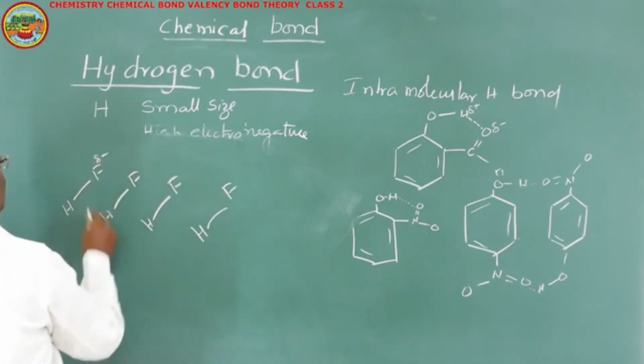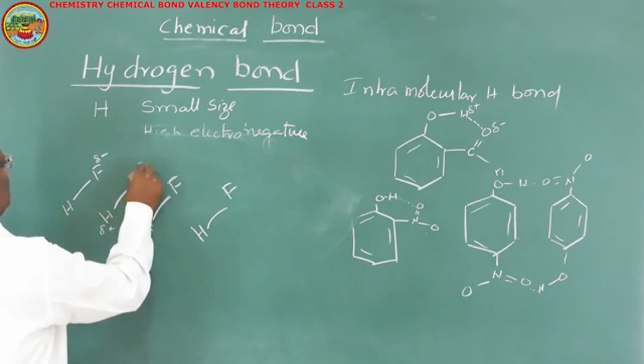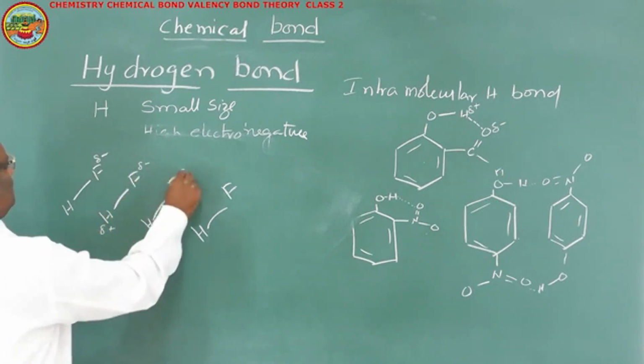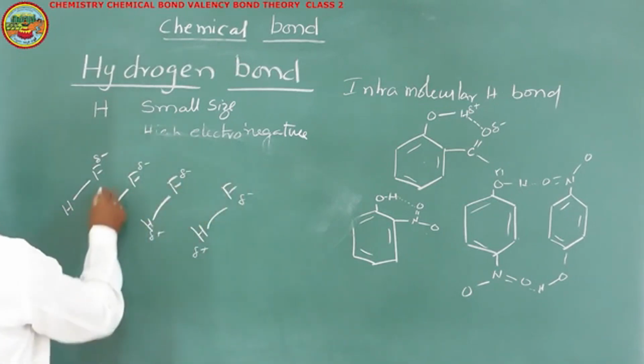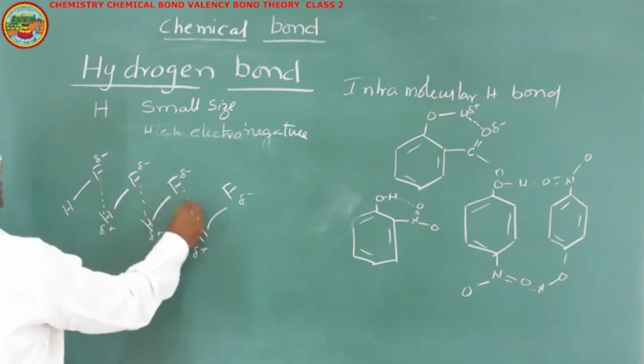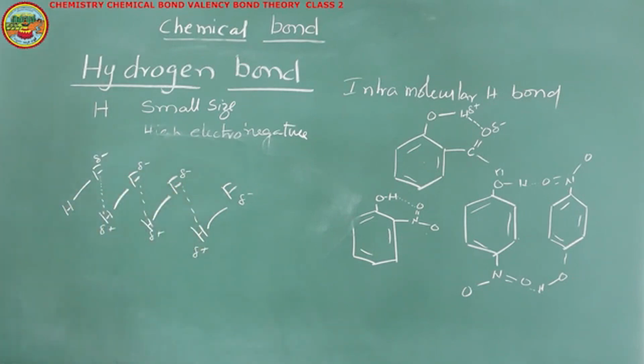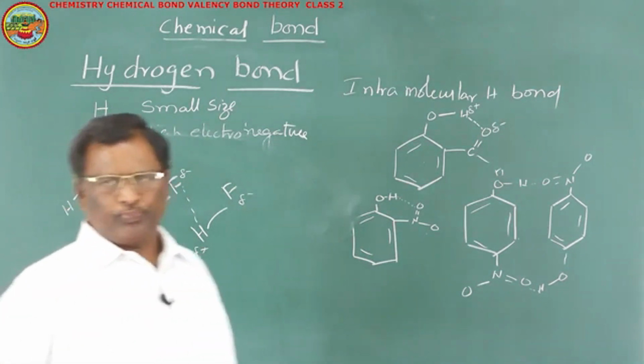So here we will have partial negative charge, here partial positive charge, partial negative, partial positive, and so on. Now the partial negatively charged fluorine will attract the partially positively charged hydrogen, such that a strong hydrogen bond is present in HF also.